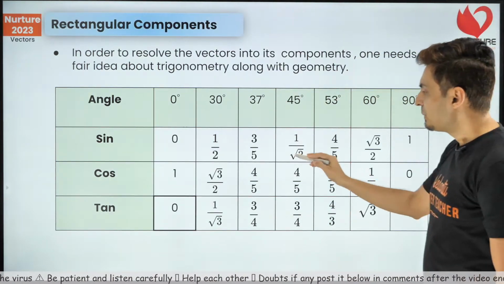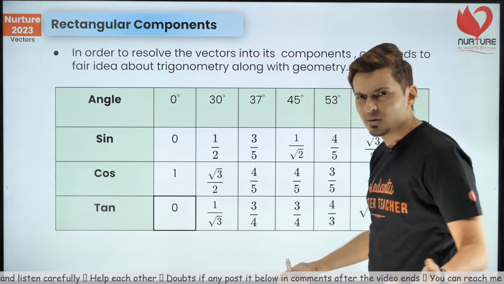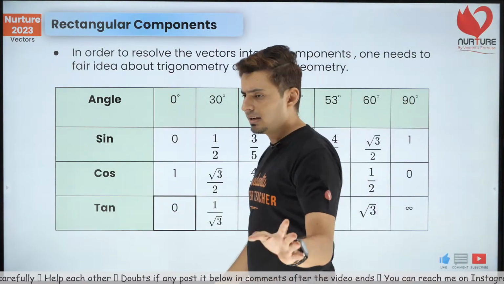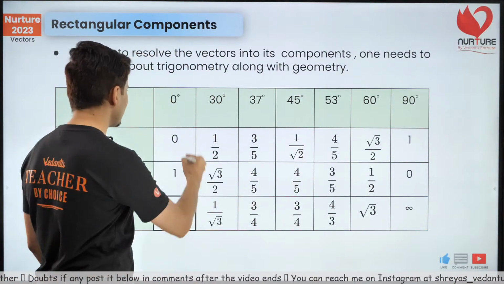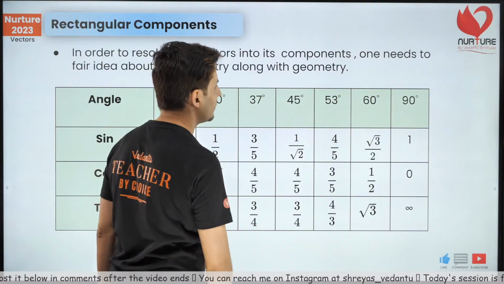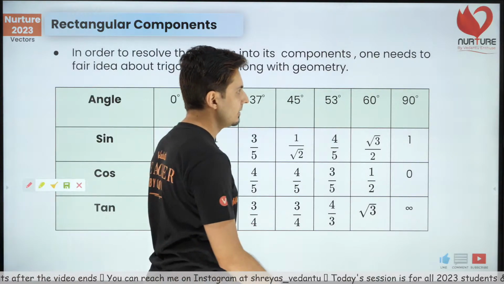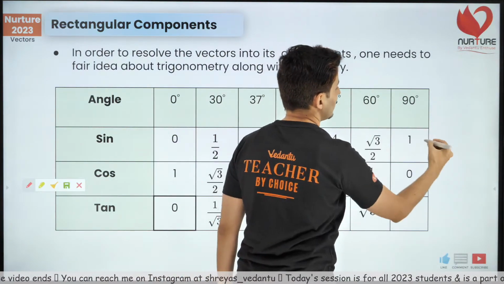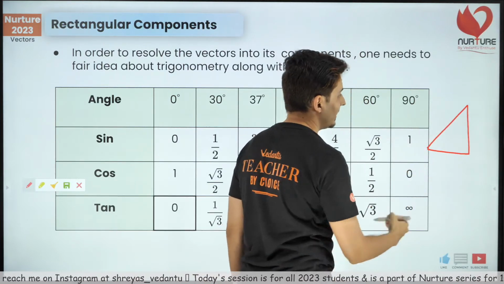Now, you might be confused, sir, how am I going to remember this 3 by 5, 4 by 5, 3 by 4? It's very confusing. So I'll give you a trick, guys. Most of you know all the other angles: 30, 45, 60, 90. The trick is, remember this triangle. Which triangle? This 3, 4, 5 triangle.